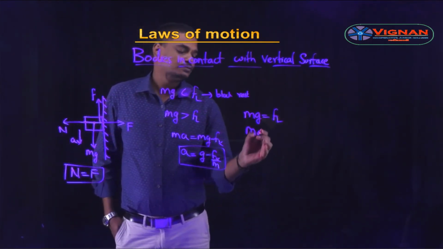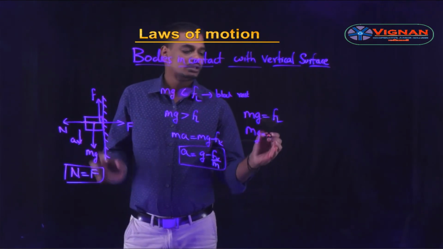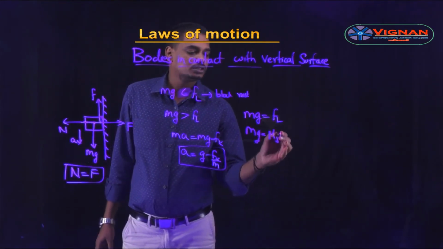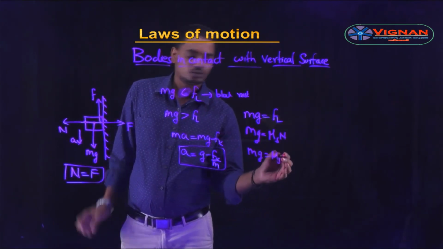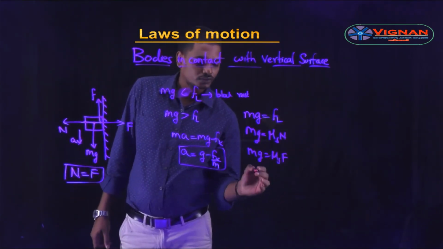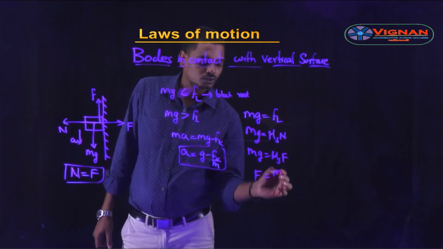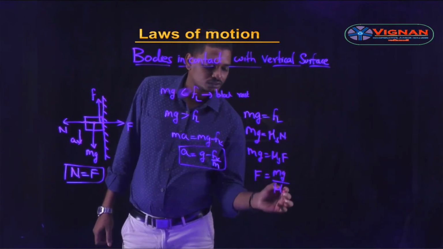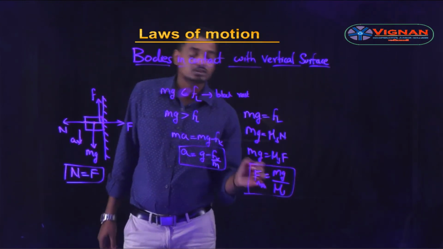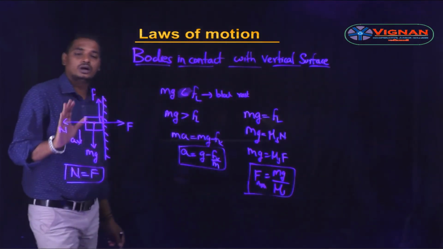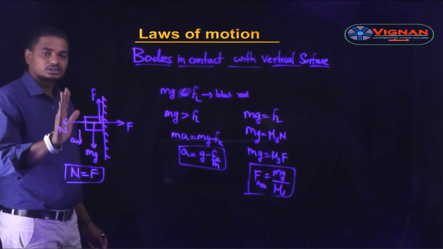So mg is equal to Fl, which is nothing but mu s into N. This N is nothing but F. Therefore F is equal to mg by mu s. So it is the minimum force that is required to hold the object at rest or stationary.